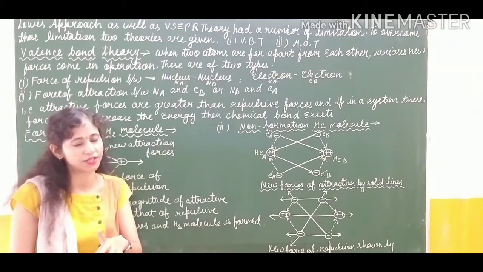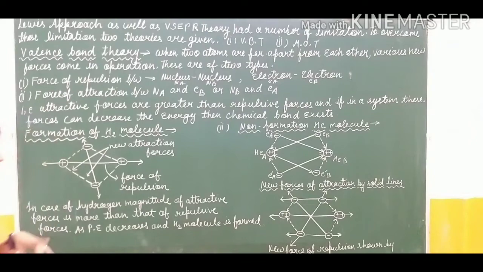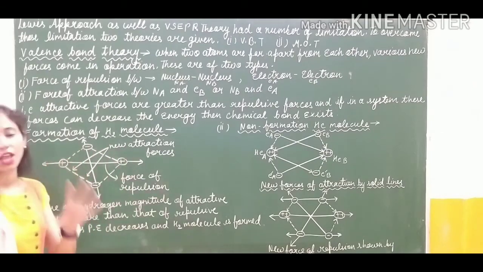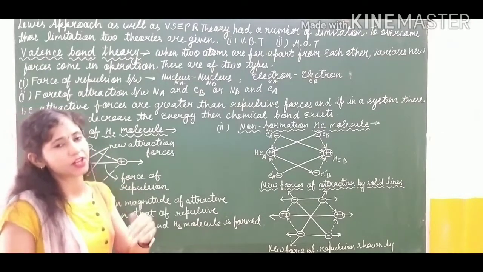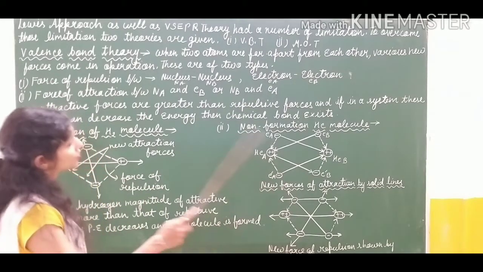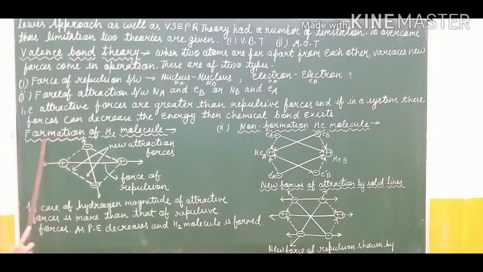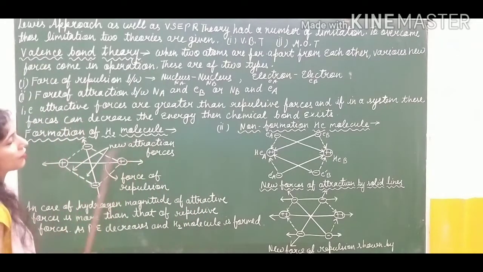Here you have to understand. This statement is for when the potential energy increases. I have written that point for you, but first of all you have to understand that if the magnitude of attraction is greater than the magnitude of repulsion, then molecule formation takes place. So you see here when the chemical bond exists. First I have taken the example of the formation of the H2 molecule.